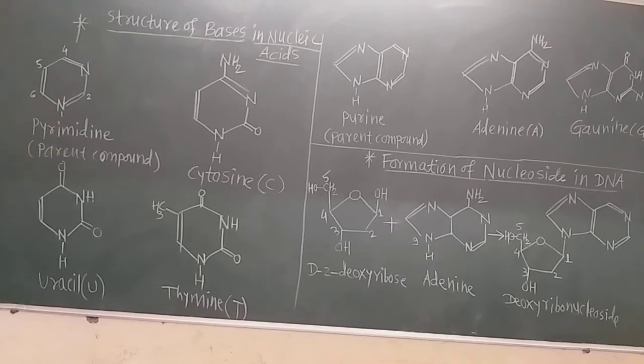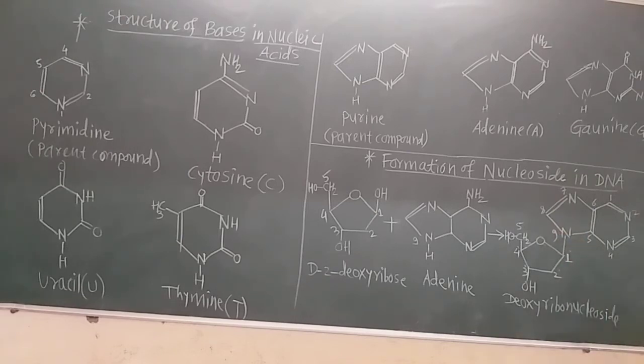Now see, in the sugar ring, when we number the carbon atoms, you must give primes: 1 dash, 2 dash, 3 dash, 4 dash, in this way. And when we number the atoms in the rings of the nitrogenous bases, we only give numbers in this way: 5, 6, 7, 8 and 9.